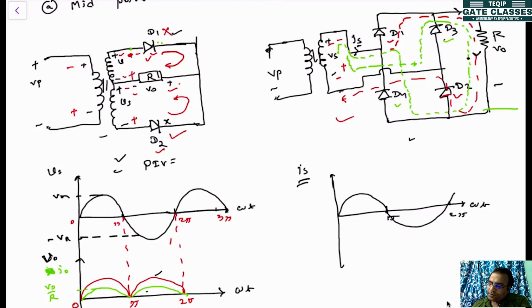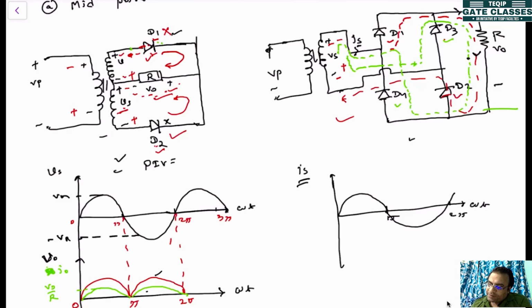Now if you follow this path, D1 is not conducting, but D2 is conducting, so that's why V0 will get the minus of this voltage, and this voltage will be appearing here.